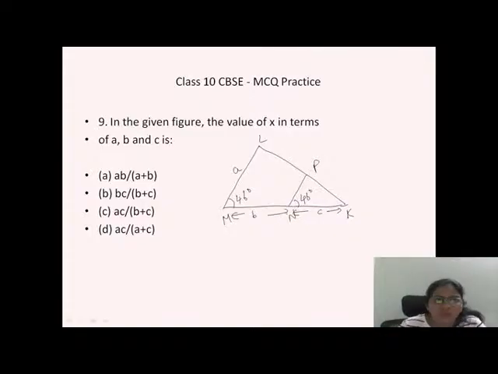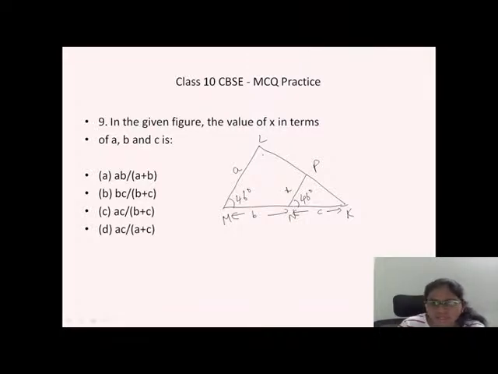Done. Now we have to find the value of this X. Yes, it's triangles. I told you that we learned similarity in triangles. If you observe this picture, you can see two triangles with similar shape.